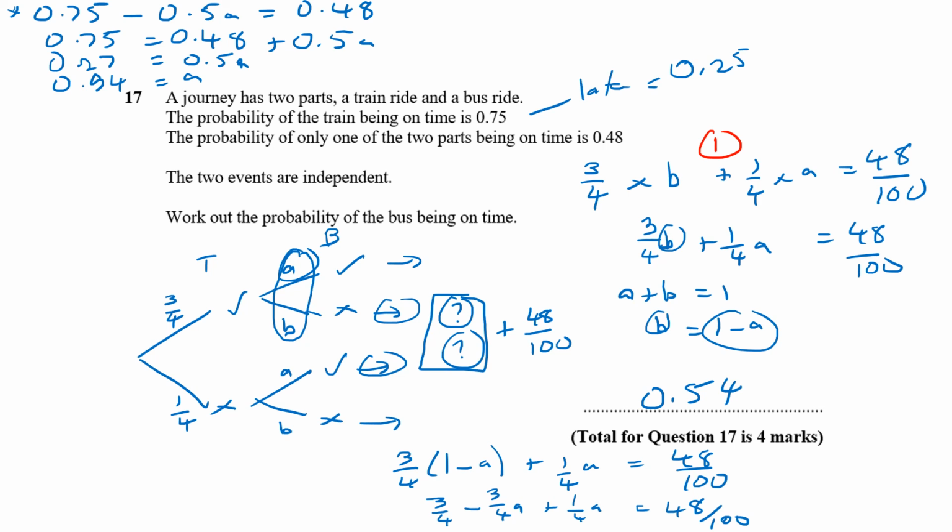You get 1 mark for forming a correct equation in terms of just A or just B. So recognizing that because they add up to 1, you can do this kind of thing. So using that to get something like up here, that's the second mark. Then rearranging and solving is a third mark, and if you got it all correct, it's your fourth mark.